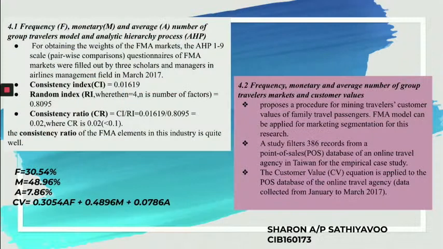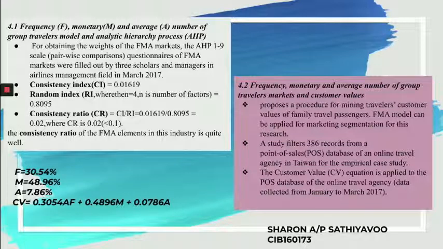So moving on to the next part. We divided the result into 2 parts, which is frequency, monetary, and average number of group travelers models with the relationship with the analytic hierarchy process, and at the same time the FMA were used for the customers' values.